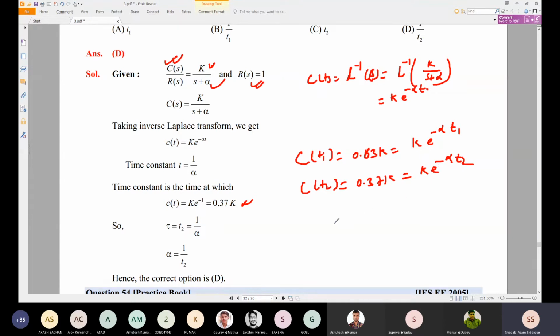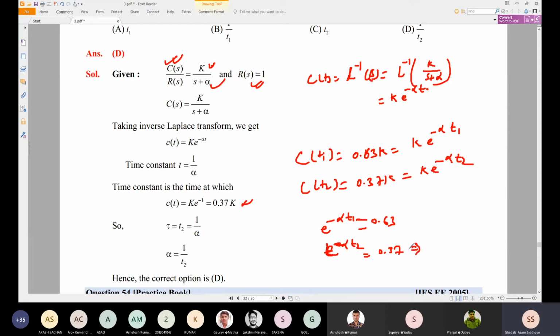Now we have e to the power minus alpha t1 equal to 0.63, and e to the power minus alpha t2 is nothing but 0.37. So now we know e to the power minus 1 is equal to 0.37.